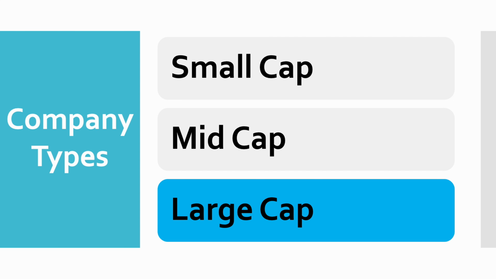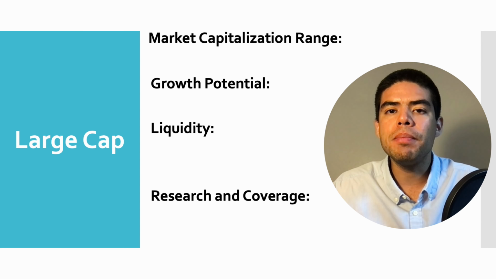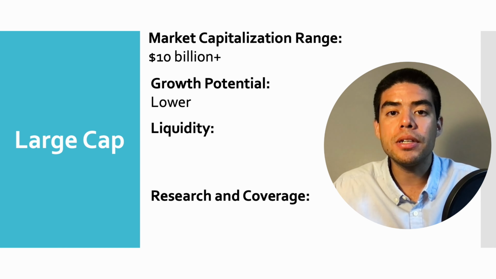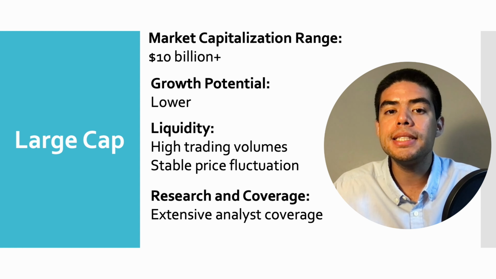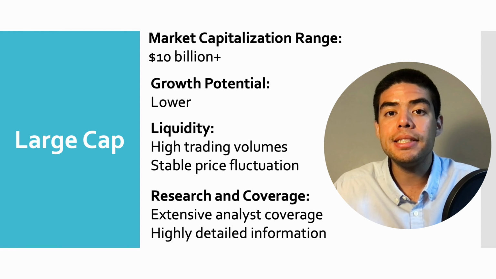And the last company type are the large cap companies. The large cap companies have a market cap range greater than $10 billion. Their growth potential is often low. Their liquidity includes high trading volumes and stable price fluctuations. Their research and coverage includes extensive analyst coverage and highly detailed information.